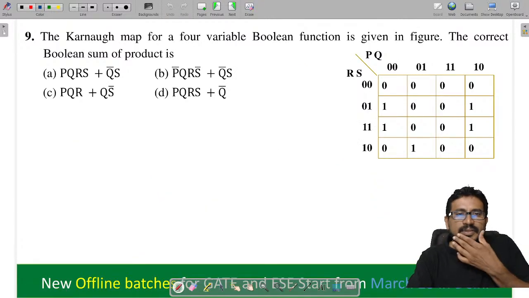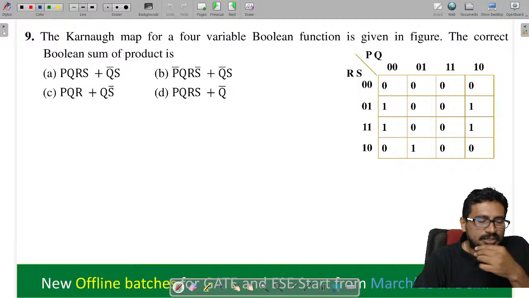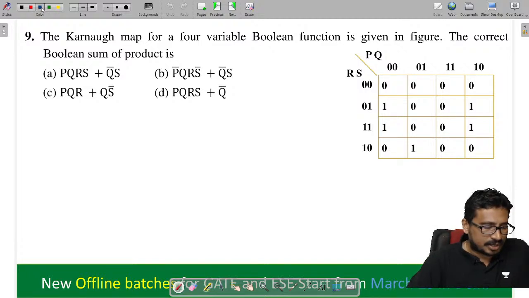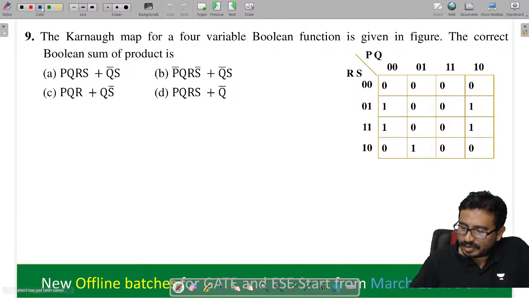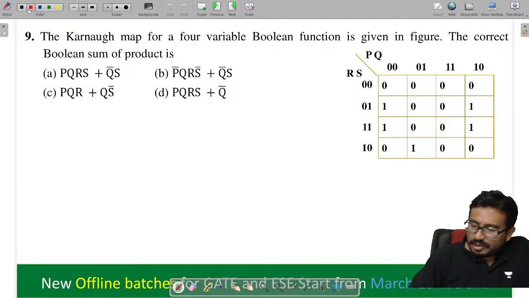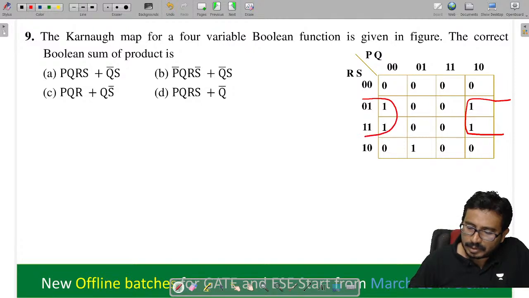Next, the K-map for a 4-variable Boolean function is given. The correct Boolean sum of product is, that means they are asking for the SOP form. Tell me the SOP form of these expressions. Yeah, check it now. Quad, so I can do this quad grouping here. This quad grouping I can do.